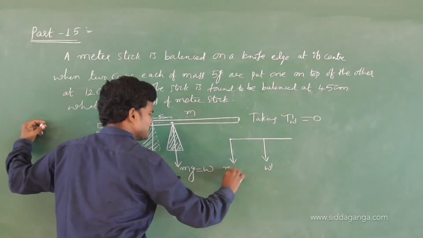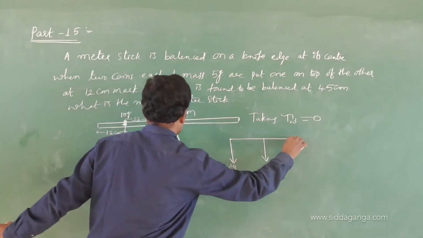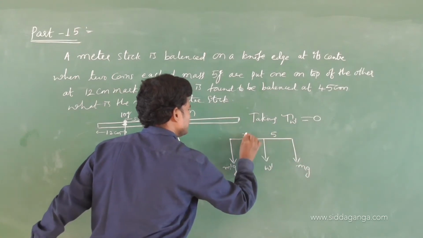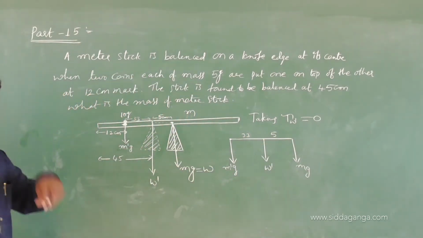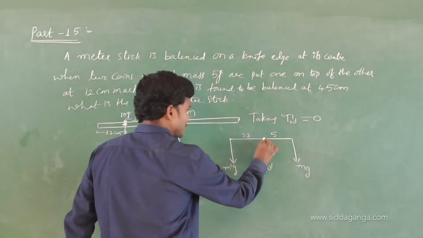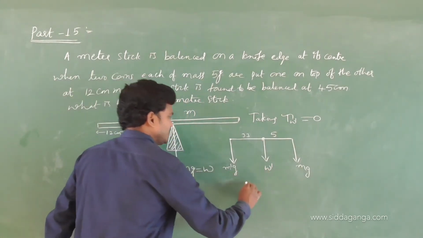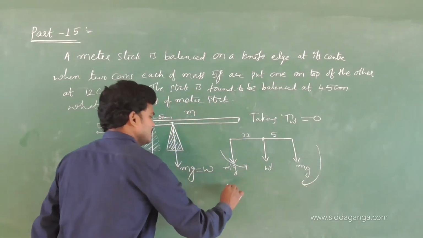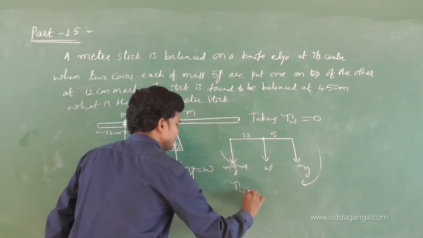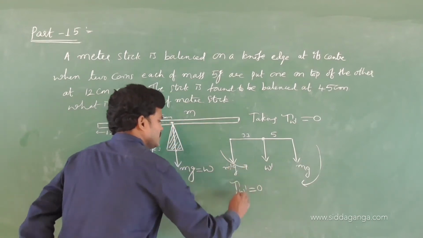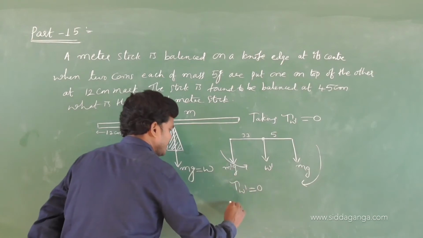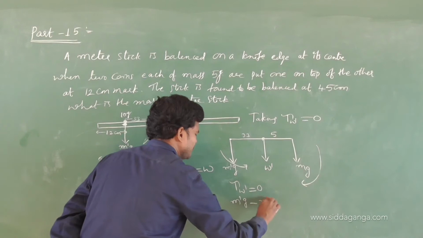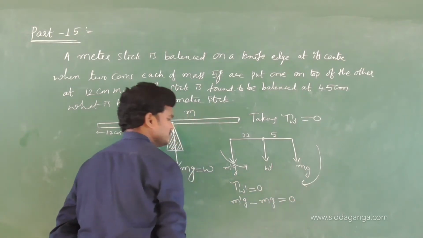This is M dash G and what is this? Mg. This is 5. Got it? So I am taking torque about this point. M dash G will create anti-clockwise torque. This will create clockwise torque. So taking torque about W dash is 0. This is anti-clockwise, and anti-clockwise means positive. M dash G, and this is clockwise, minus Mg is equal to 0.